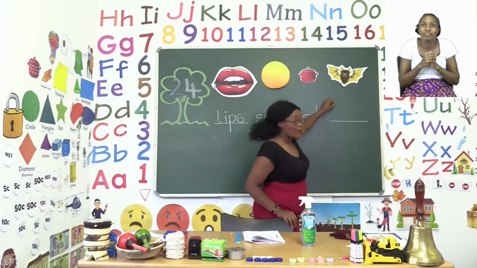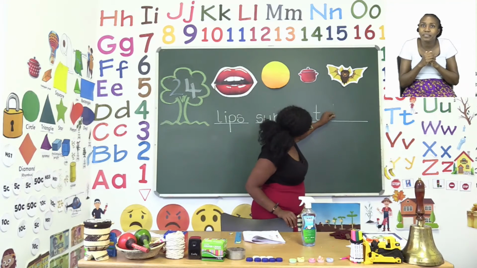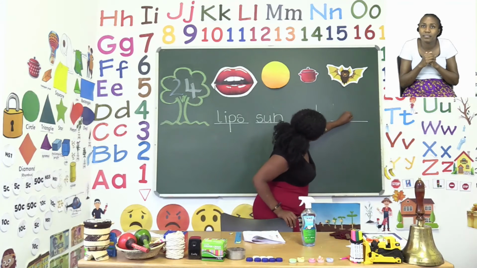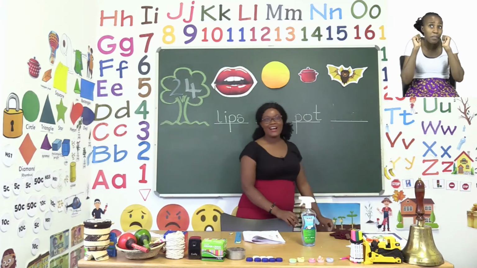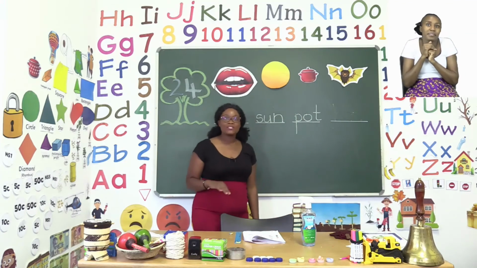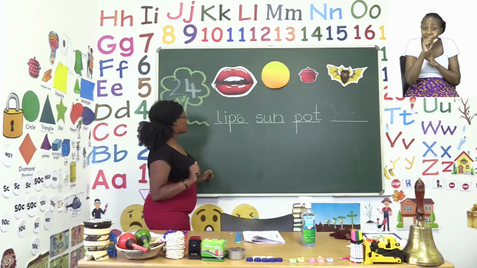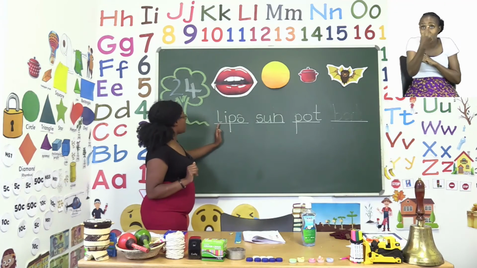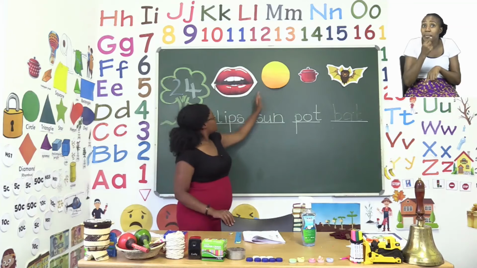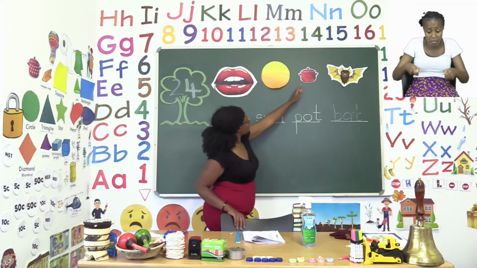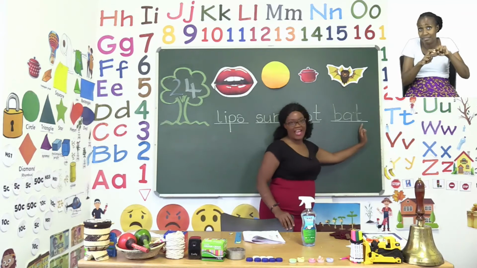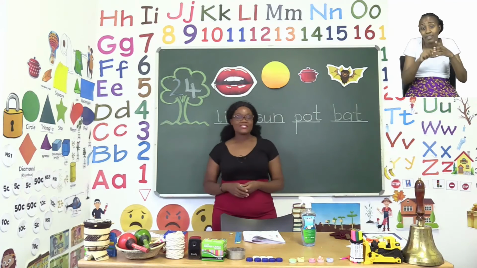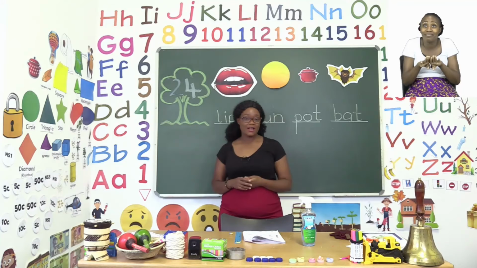We start with B. A-T. Good job, everyone. So these have been our words that we have chosen to do together. We have the words lips, sun, pot, and bat. The rest of this exercise, I'm sure you can do by yourselves.